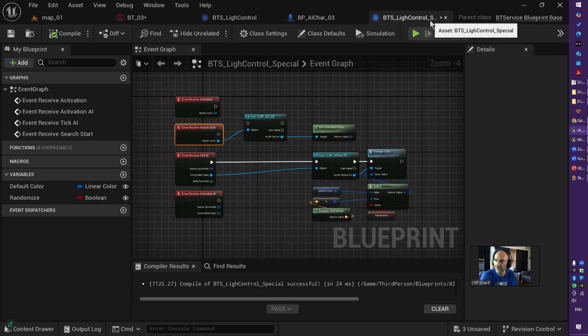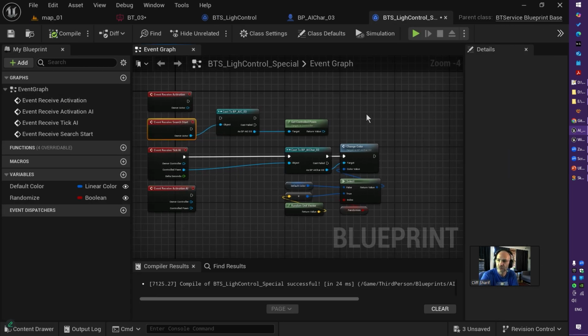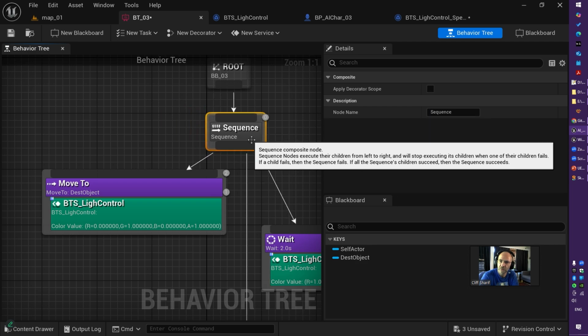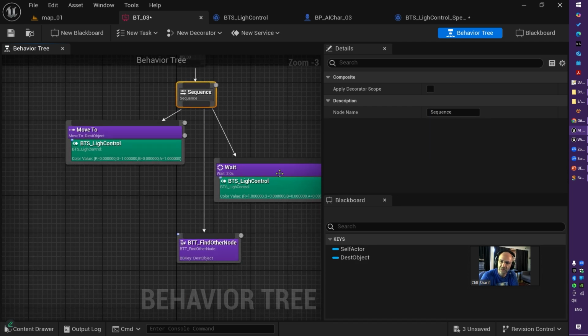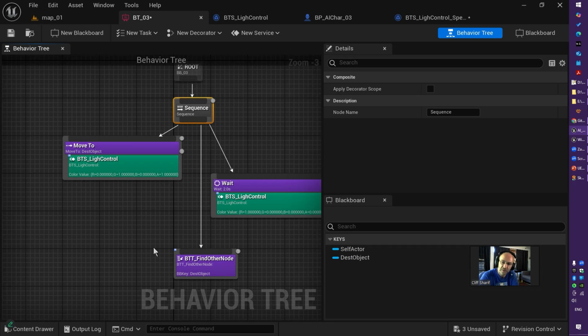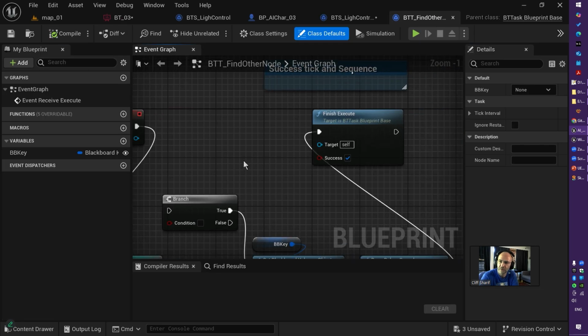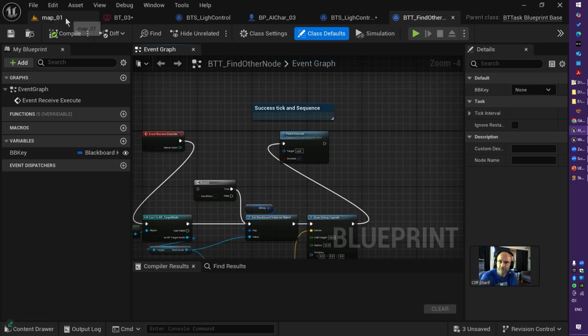For the services, you don't need to finish execute or anything like you do with an AI task. But for an AI task, every time you have a sequence, you need to finish execute in order to pass to the next task, and it also doesn't stop in that position. If you don't have finish execute, it never goes to the next one. Anyway,